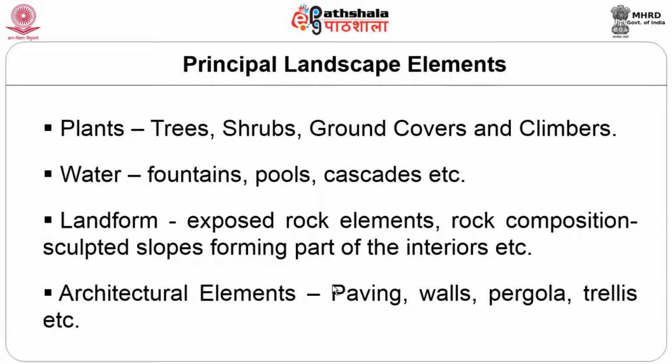So, architectural elements, if we consider paving, walls, pergola, trellis, all these things we can use in the buildings. A pergola is a short cover used in the terraces which admits light and air and gives a certain amount of shade. A trellis system looks like a jali work which admits visual interaction from inside to outside, not from outside to inside. It creates a barrier but gives a clear vision and is an interior element.